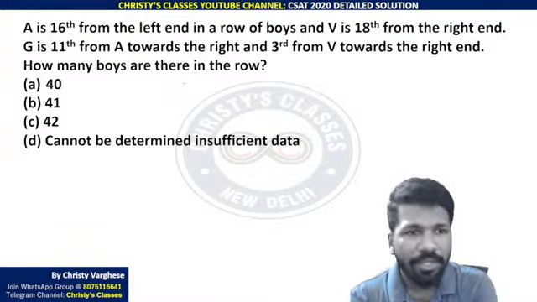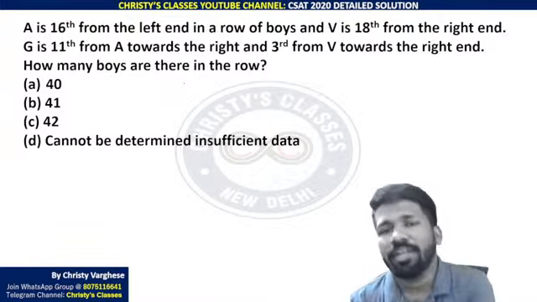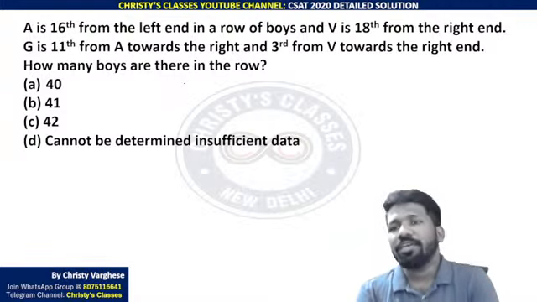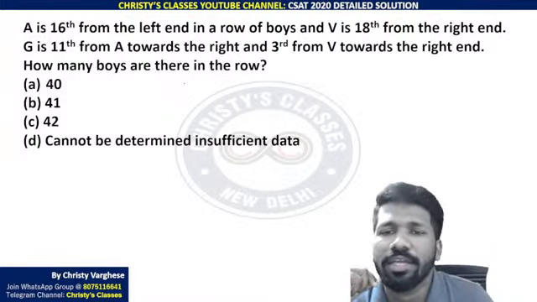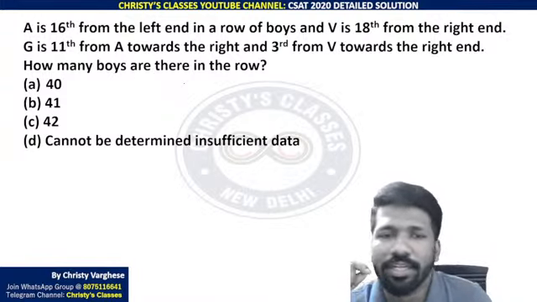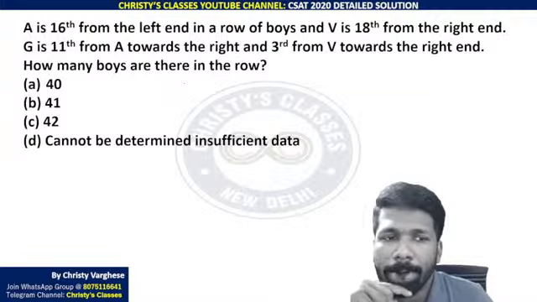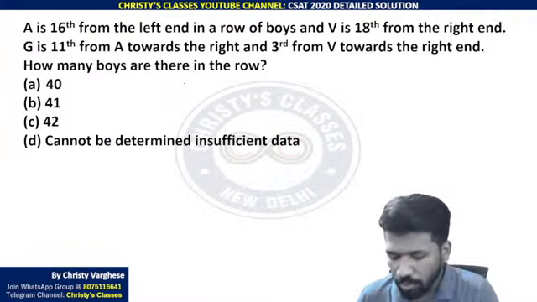Okay, so I will explain. A is 16th from the left end in a row of boys and V is 18th from the right end. G is 11th from A towards the right and 3rd from V towards the right end. How many boys are there in the row?